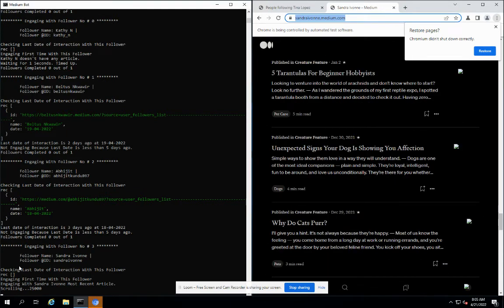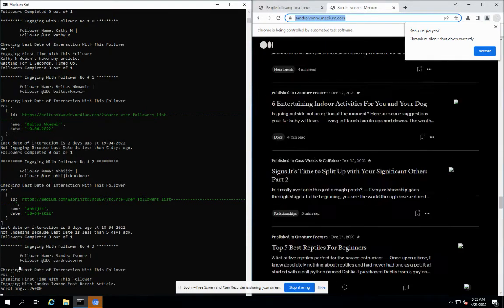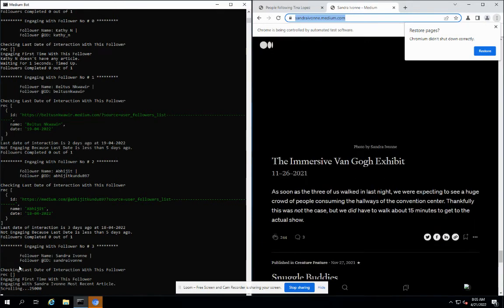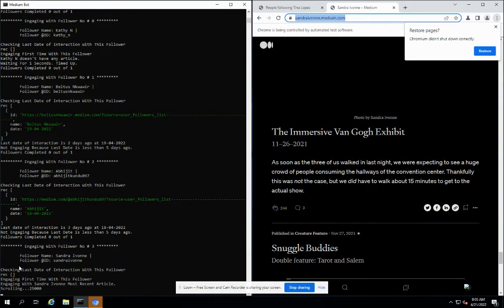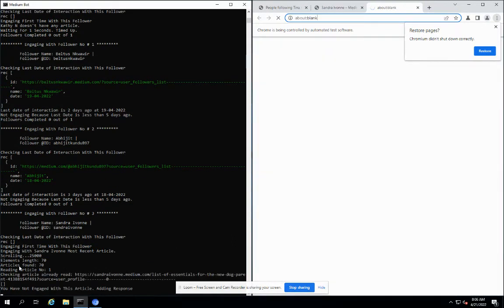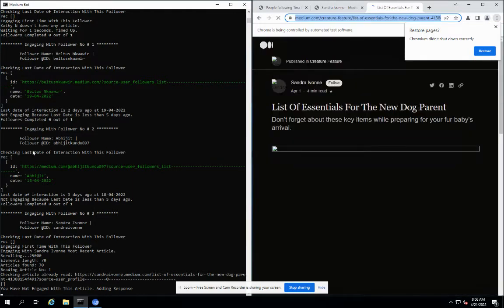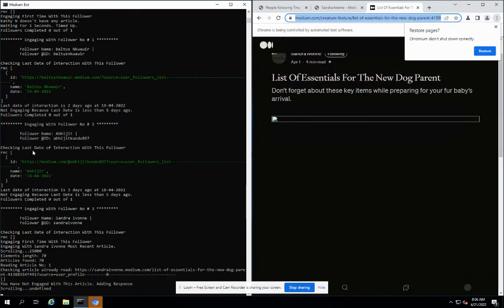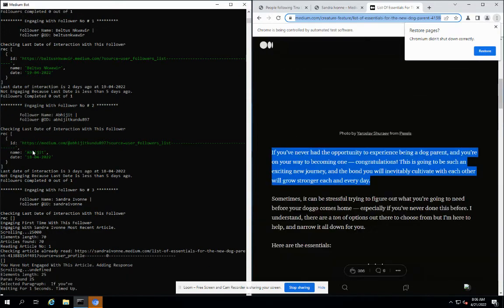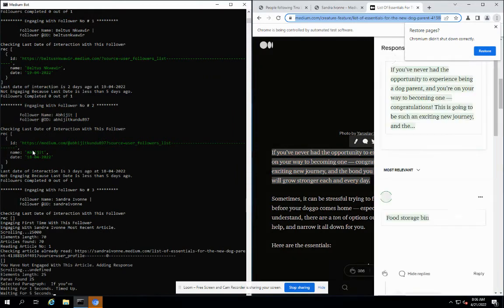So as you can see, the bot is now engaging with this follower named Sandra, and it is reading the articles of that user. You can also see that we had tried to engage with the follower Abhijit, but we were not able to because we had already engaged with him 3 days ago, but we have set the threshold to 5 days.